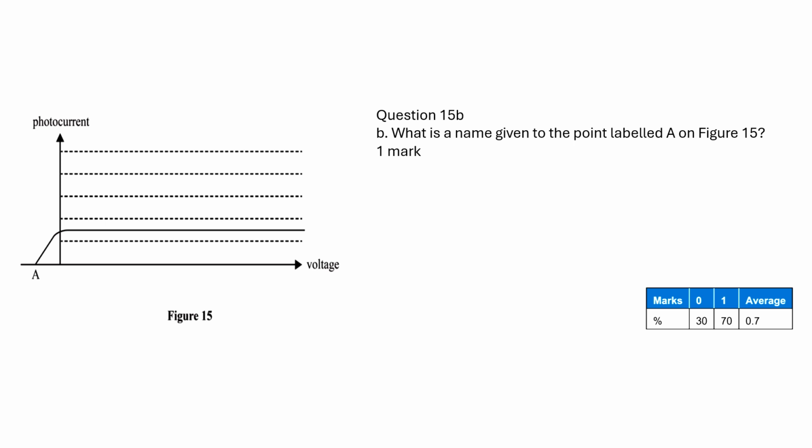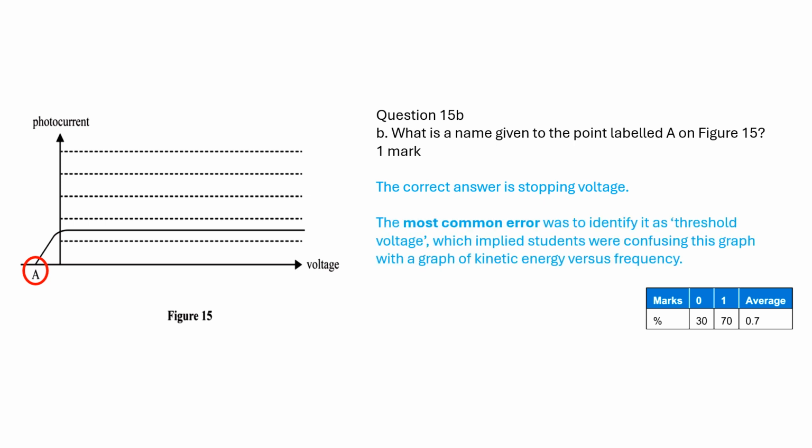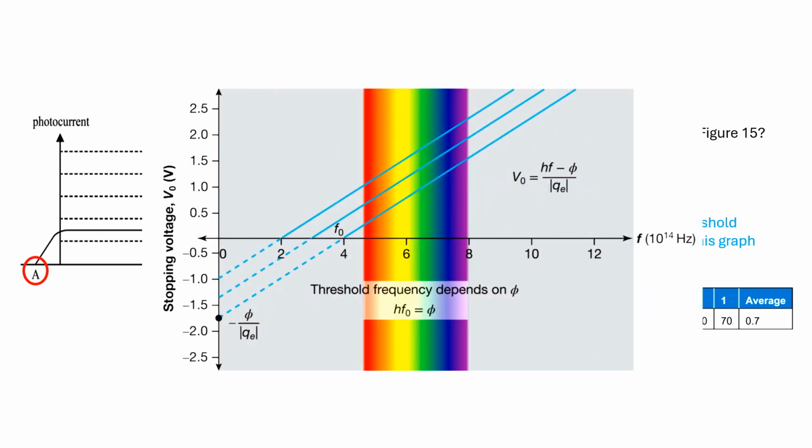Point A shows that the photocurrent is 0. So, this point A is the stopping voltage. The most common error was to identify it as threshold voltage. In the photoelectric effect, threshold voltage is not a commonly used term.